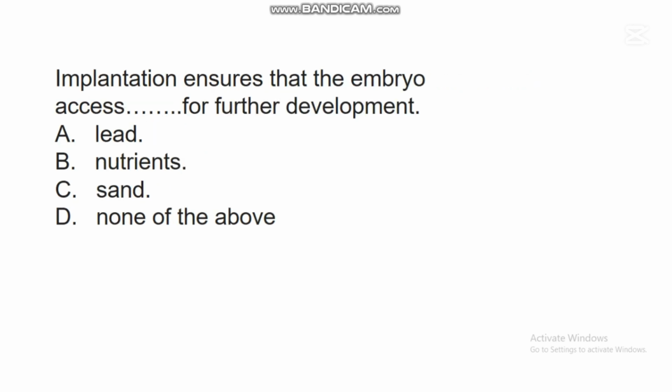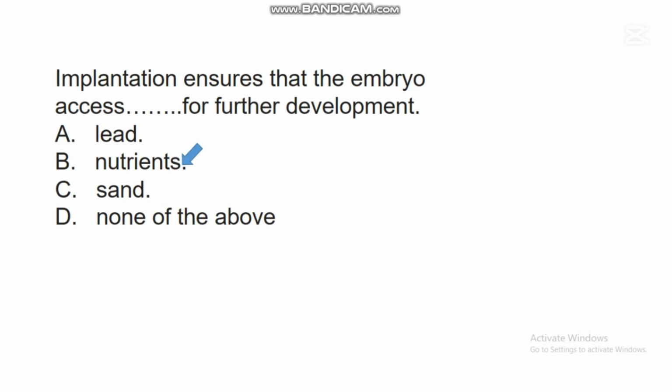The next question says, implantation ensures that the embryo access dash for further development. A. Lead. B. Nutrients. C. Sand. D. None of the above. In this question, the correct answer is B. Nutrients. So implantation ensures that the embryo has access to nutrients for further development.